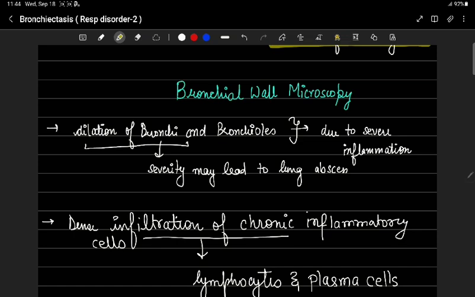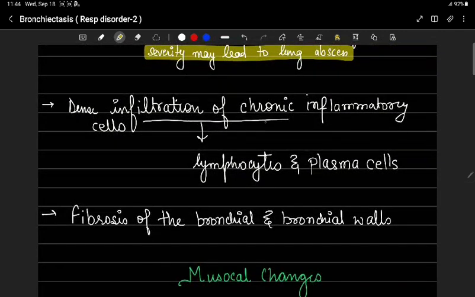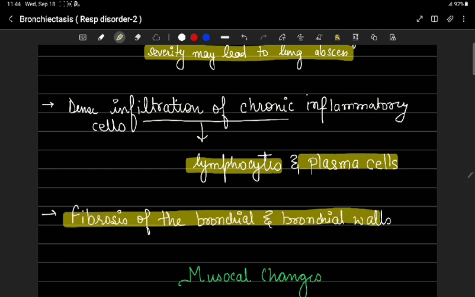Dilatation of the bronchioles is due to severe inflammation. Dilatation of bronchi in severe cases may lead to lung abscesses. Due to infiltration of chronic inflammatory cells, there may be formation of lymphoid follicles with lymphocytes and plasma cells. Then fibrosis of bronchial walls occurs in chronic cases.